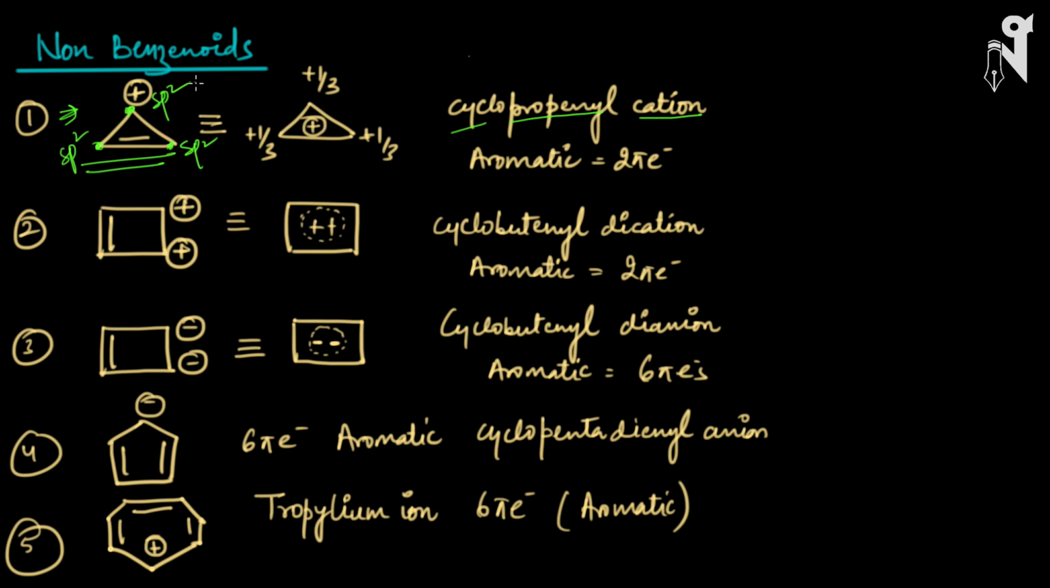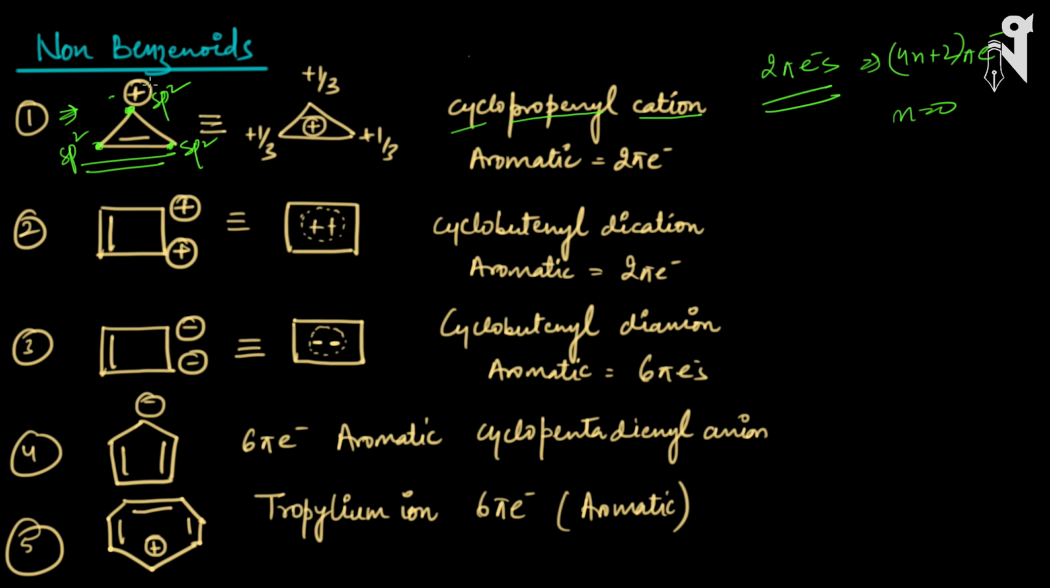So yes, all the three are sp2, so it is a planar molecule. It has 1 pi bond, so basically 2 pi electrons. If there are 2 pi electrons, then it follows the 4n plus 2 pi rule, where n is equal to 0. Is it in conjugation with something? Yes, it is in conjugation with the plus charge.